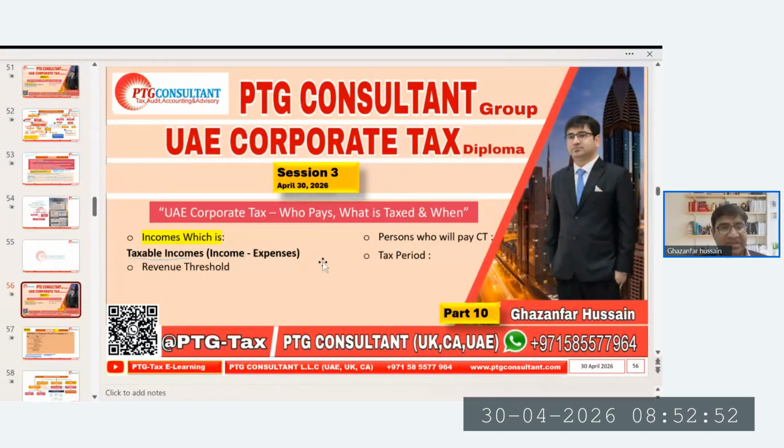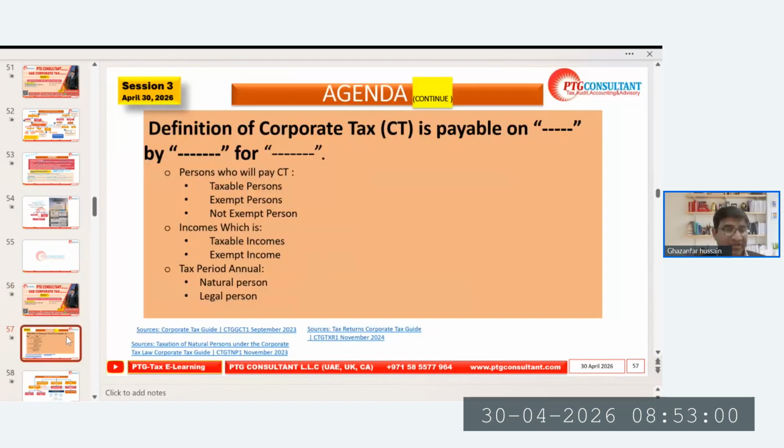We are discussing the taxable income. We learned so far in the ninth part what we covered: the definition, which we understood in the first session. We said the definition of corporate tax is payable on taxable income by a taxable person for a tax period. So this is what we understand, and we still continue with the person, taxable income, and tax period.